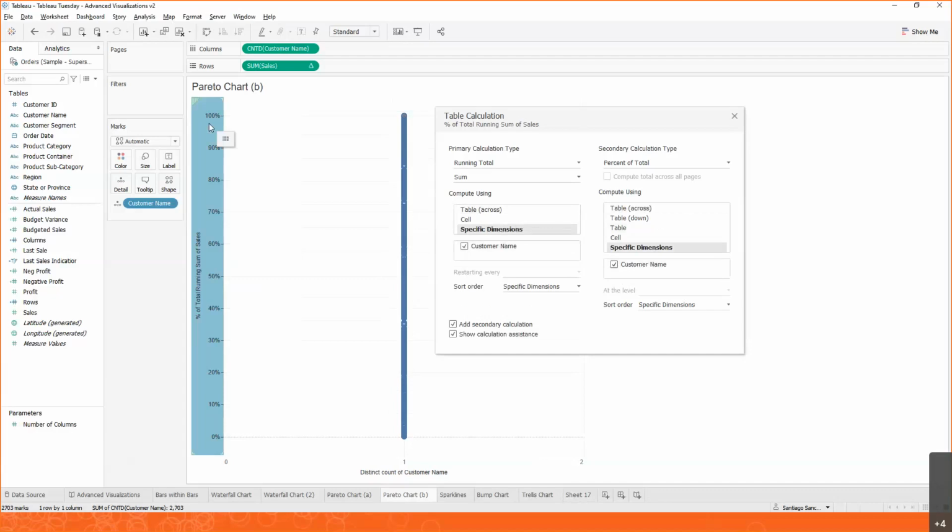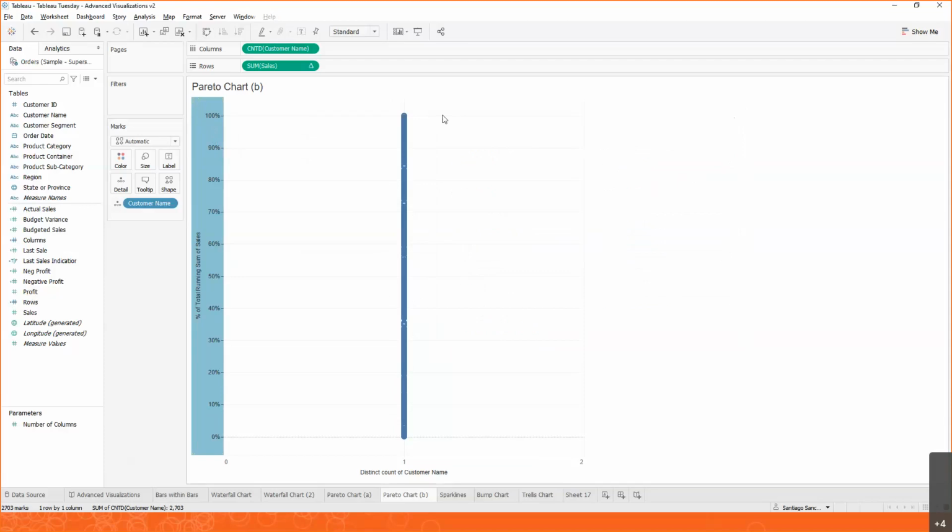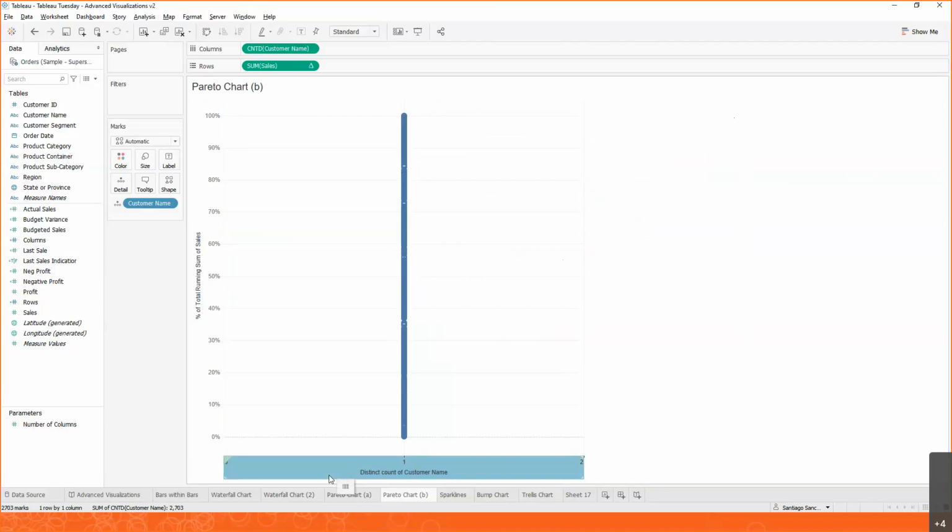So we're doing the running total and the percent of total for sales across all of our customers. This is already correct. But we're still missing, why is it still like this? Well, we still need to do the same thing with our number of customers. We want to find out if 20% of our customers make up 80% of our sales.